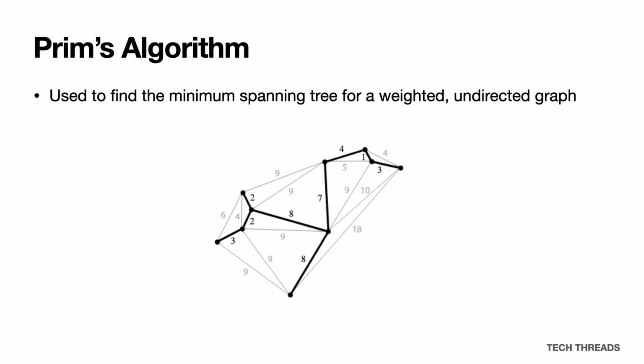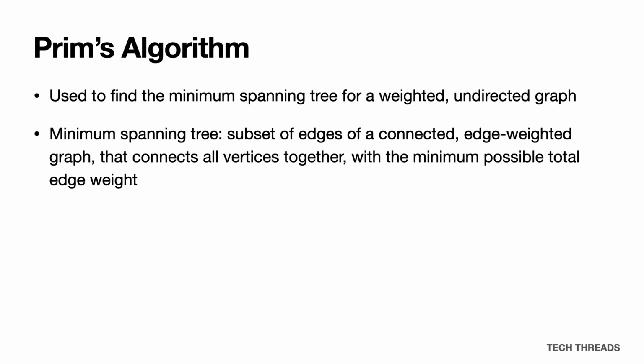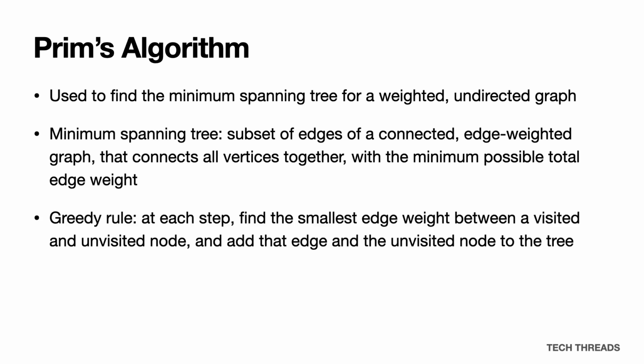If you've never heard of Prim's algorithm, it's used to find the minimum spanning tree for a weighted, undirected graph. A minimum spanning tree is a subset of the edges of a connected, edge-weighted graph that connects all the vertices together with the minimum possible total edge weight. So, the greedy rule in Prim's is that at each step we look at all the nodes we've already visited and find the minimum edge weight that connects one of these nodes to an unvisited node, and then add that node and connected edge to the tree. This is optimizing for a minimum value at each step.